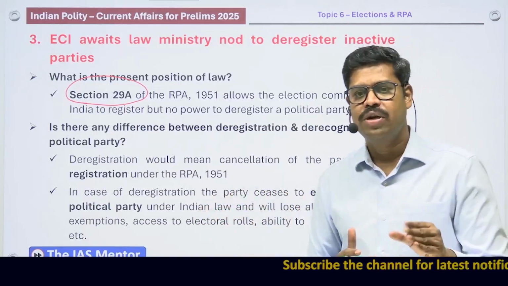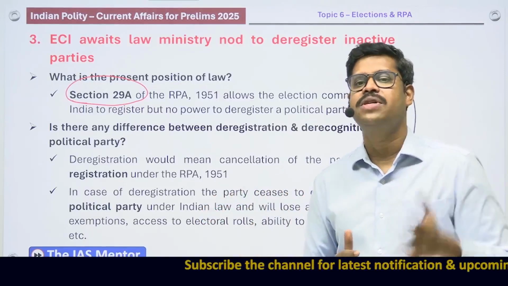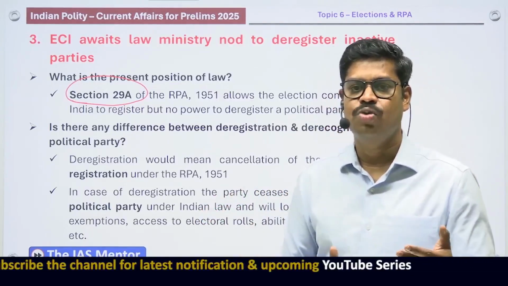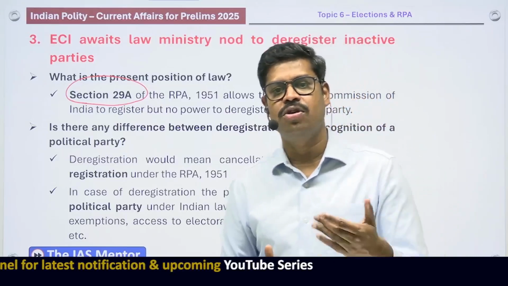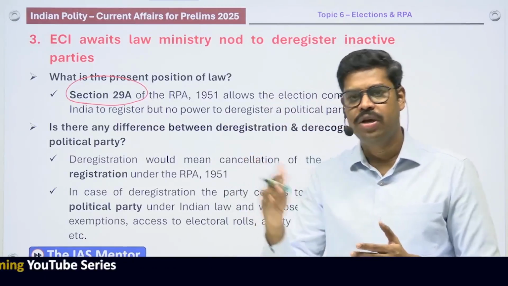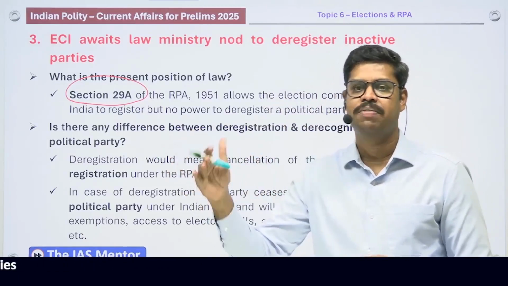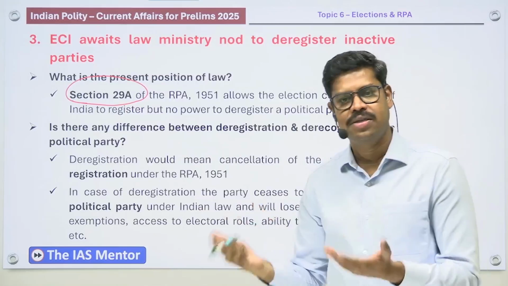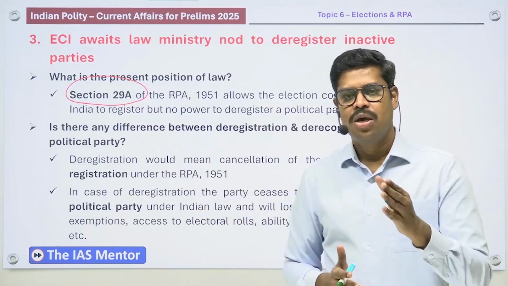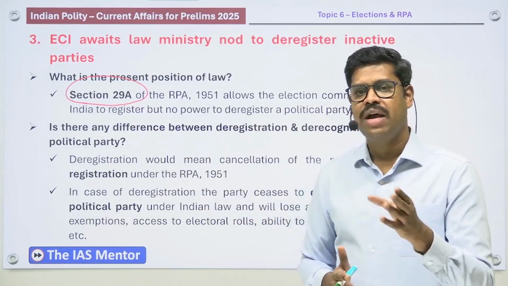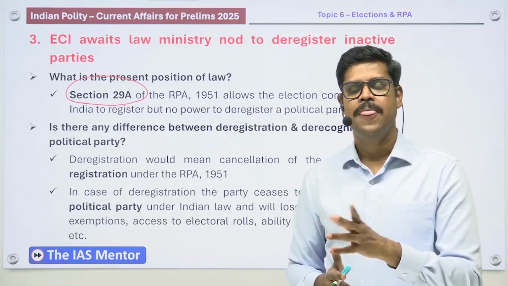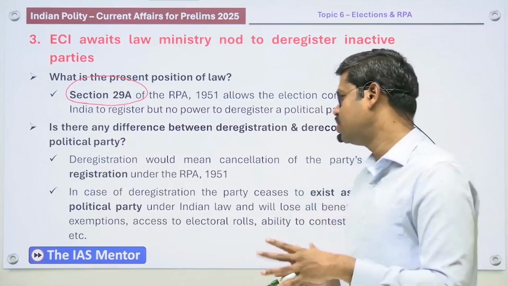Please try to understand, depending upon the performance of the political parties in the election, they may be recognized as national level parties or state level parties. So derecognition is only downgrading their status, either from a national party to a state party, or a state party not being recognized as a state level party based on their performance. While the Election Commission of India today has the power to derecognize political parties as a national party or a state party based on the Election Symbols Order 1968.